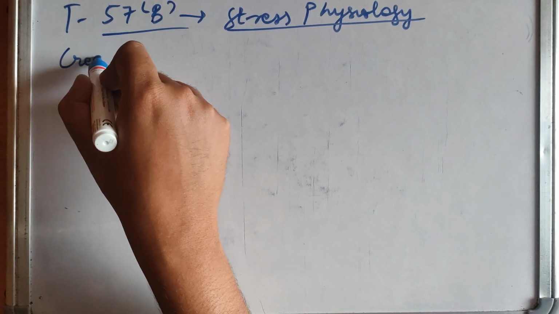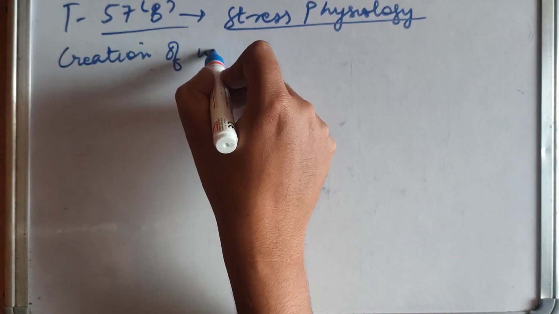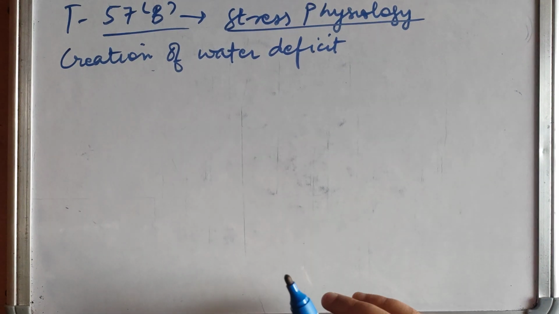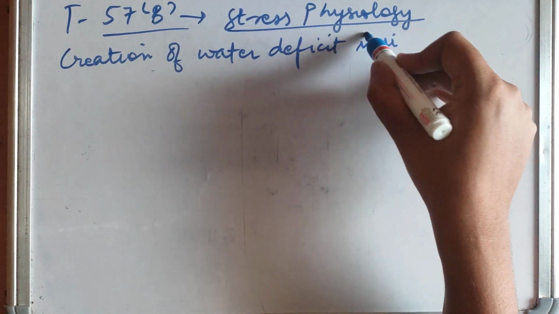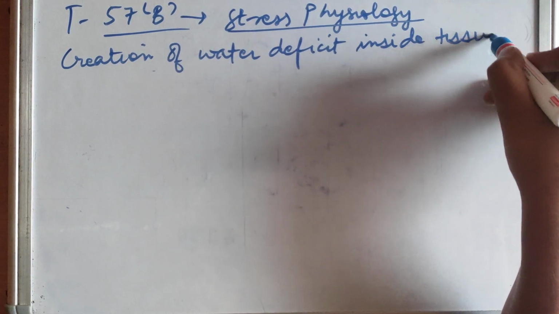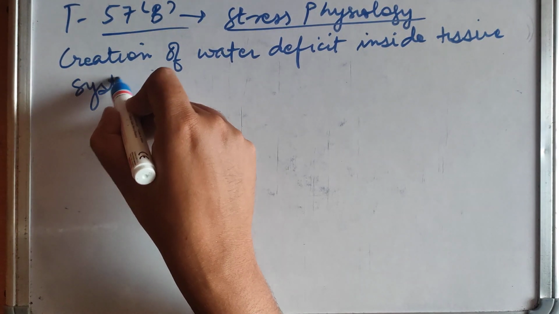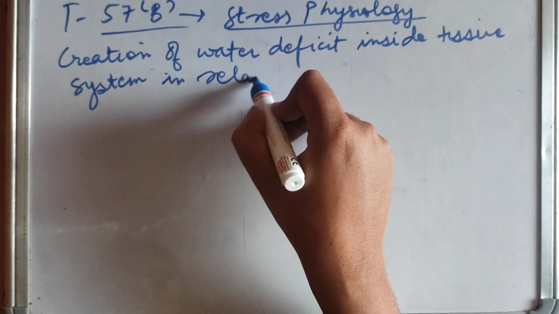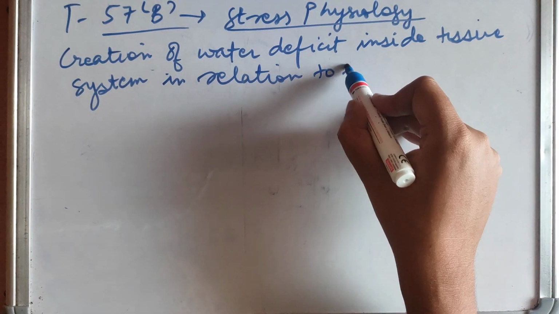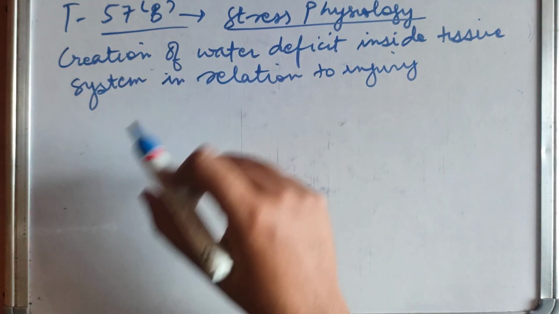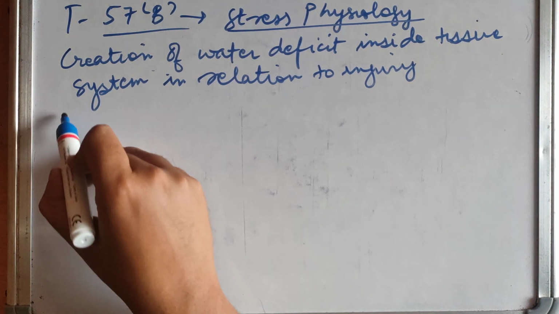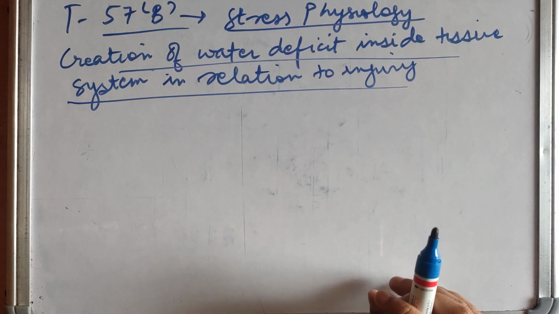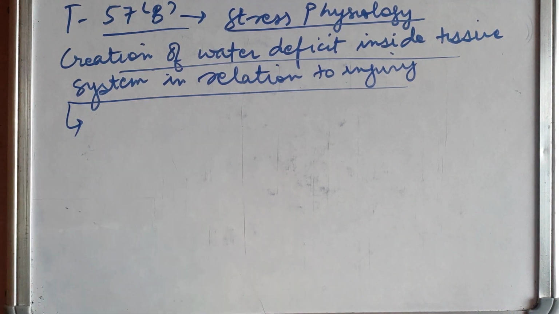injury. Creation of water deficit inside tissue system in relation to injury. How is water deficit inside tissue system in relation to injury created?